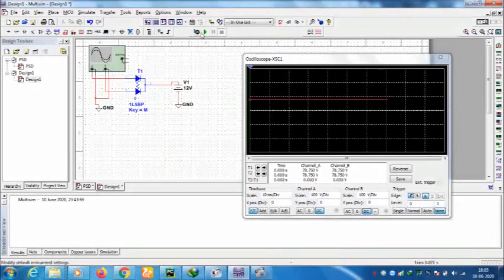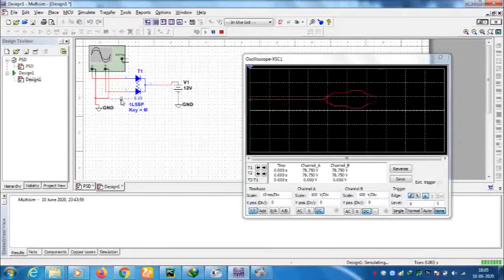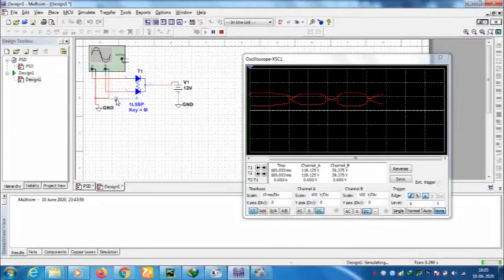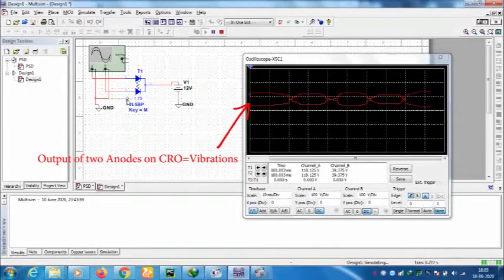Now run the circuit and click the simulation start. We will obtain the output of the two anodes in such a way that it is equivalent to the vibration of the target. We are moving the slider, which gives the spot of light at different positions, and this spot of light is varied according to the variation of the target. Since there is no mechanical target, we are moving it manually by displacing the slider and observing that the two anodes are giving the two displacement outputs.